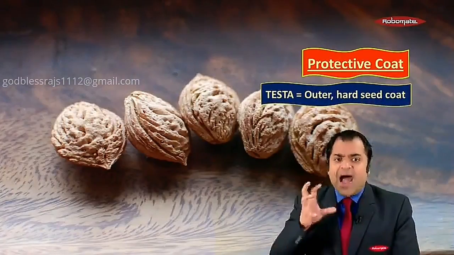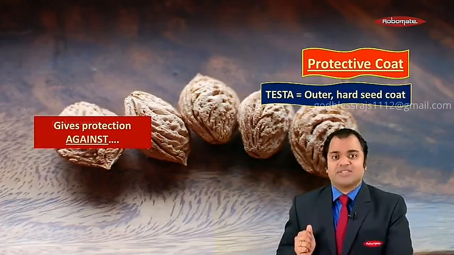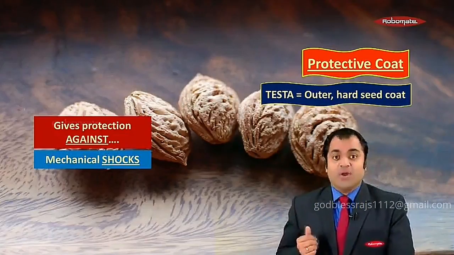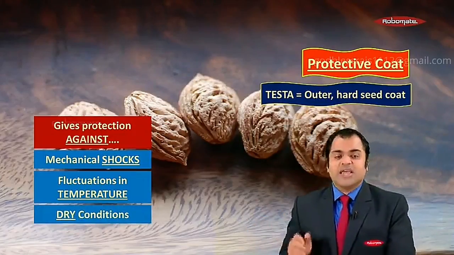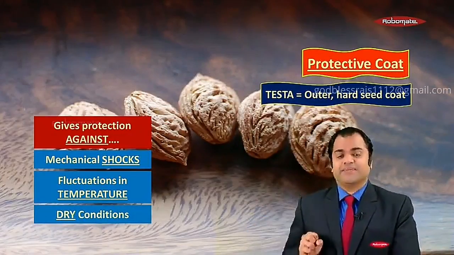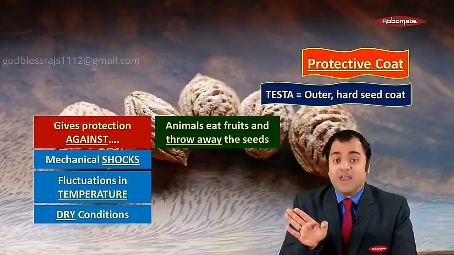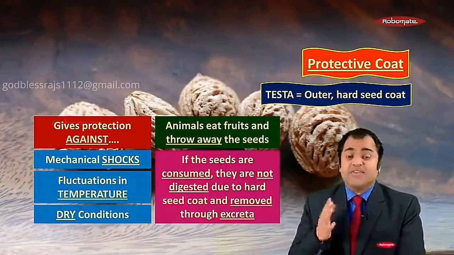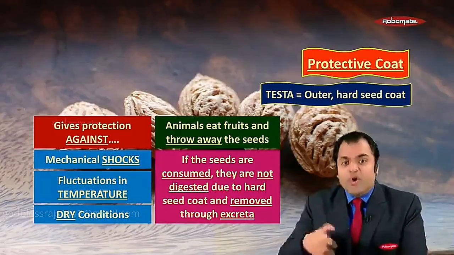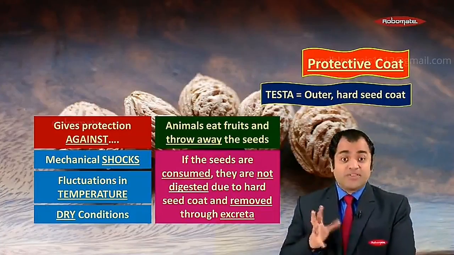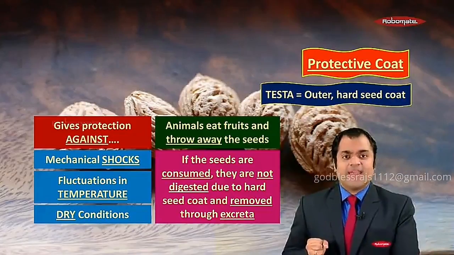Remember testa, which was the outer hard seed coat? It protects the seed from several agents like mechanical shock or fluctuation in temperature or simply in dry conditions. Testa will protect the seed. Now remember, animals either eat fruits and throw away the seeds, right? Or even if the seed is consumed, because of the hard seed coat, these seeds will be removed through their excreta. So you see, because of the protective seed coat, a seed can still remain intact. Is that okay? Right? Okay.